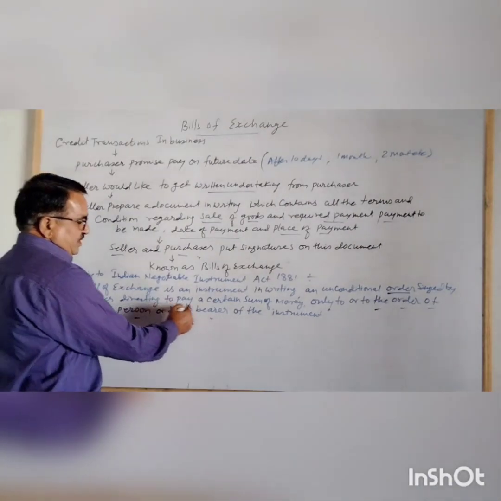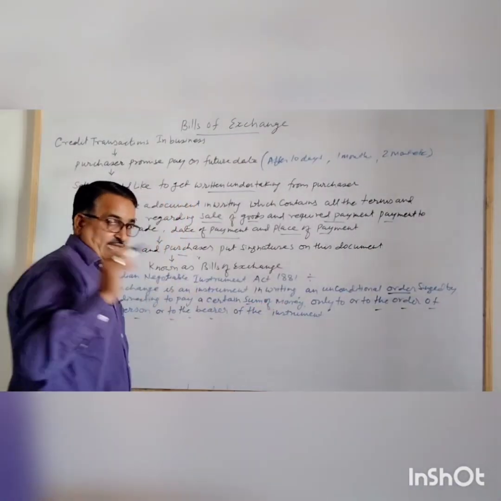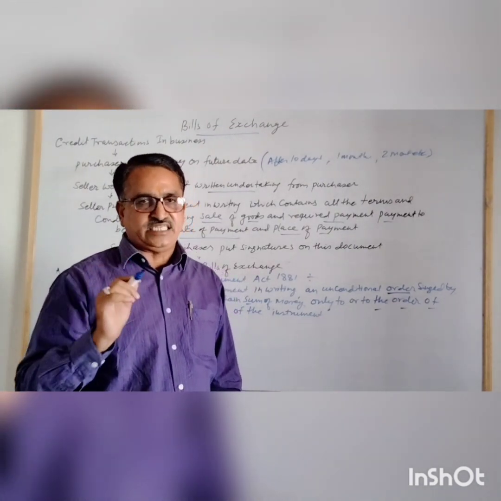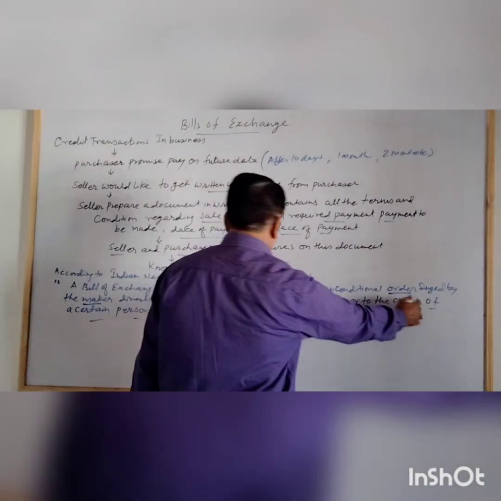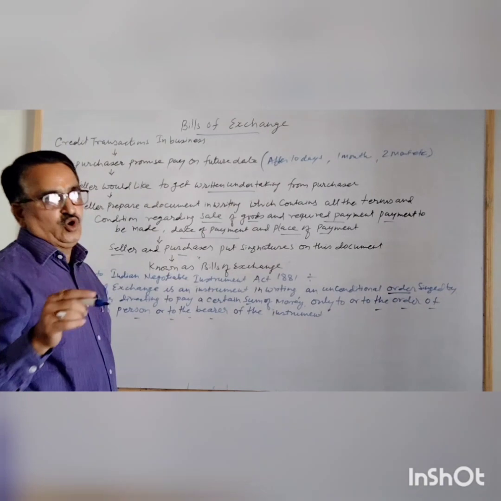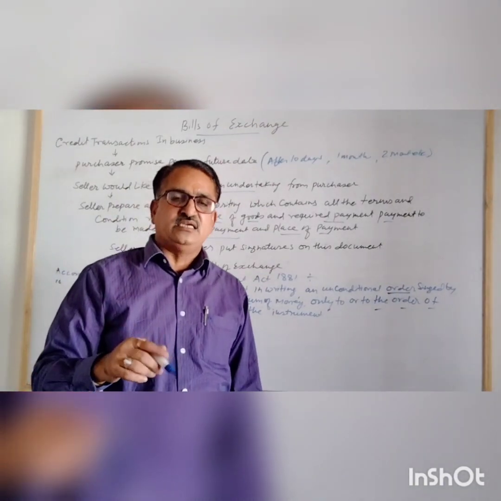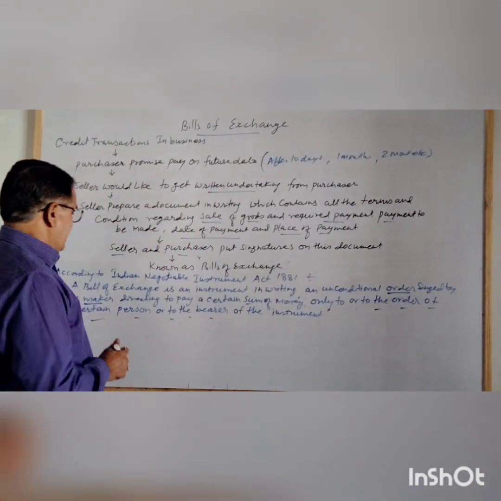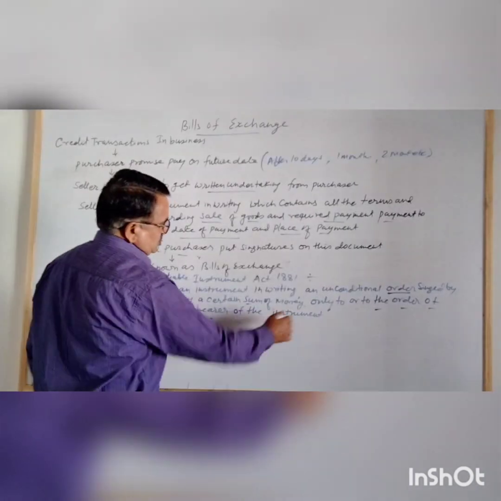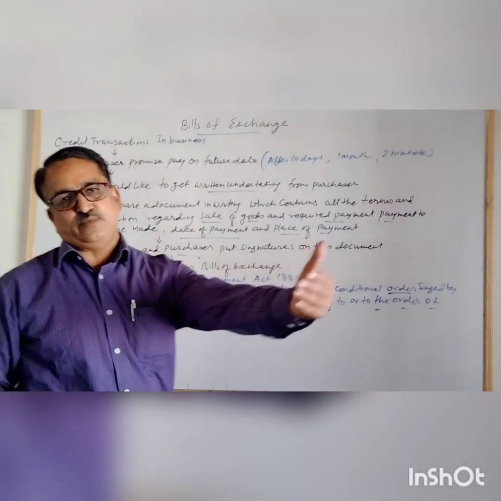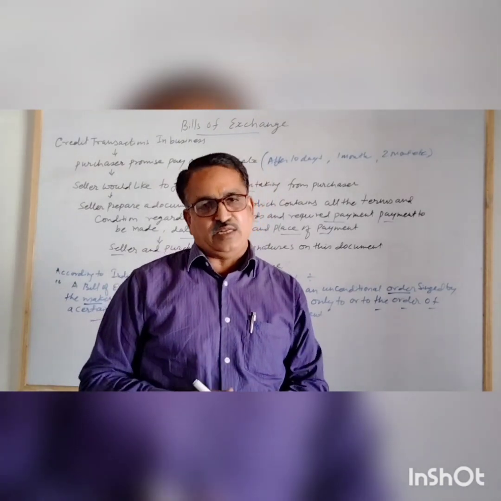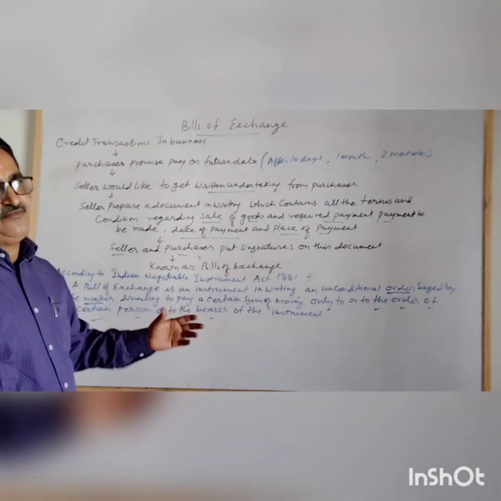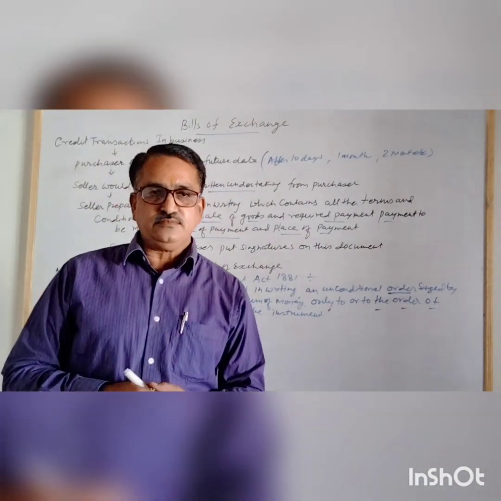To pay a certain sum of money means the amount of the bill must be a fixed one. What the amount should be must be mentioned in the bill of exchange. Only to, or to the order of, a certain person: to whom it should be paid, the name of that person is also mentioned. Generally it is paid to the drawer himself or maybe a third party ordered by him. And it may be for the bearer of the instrument, so one who carries the bill of exchange, the drawee makes the payment to them. So these are the features. From the definition itself we can derive the features of a bill of exchange.